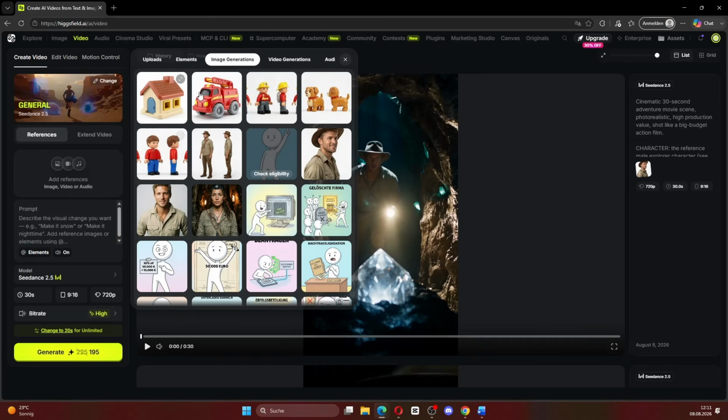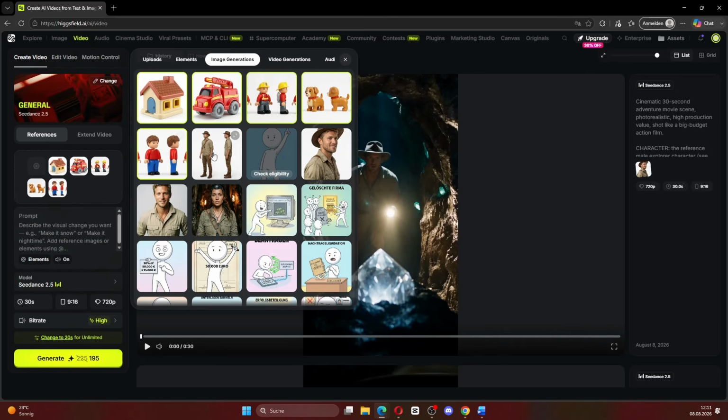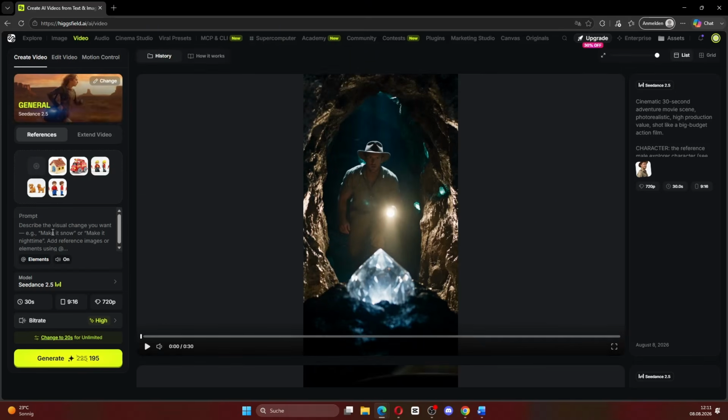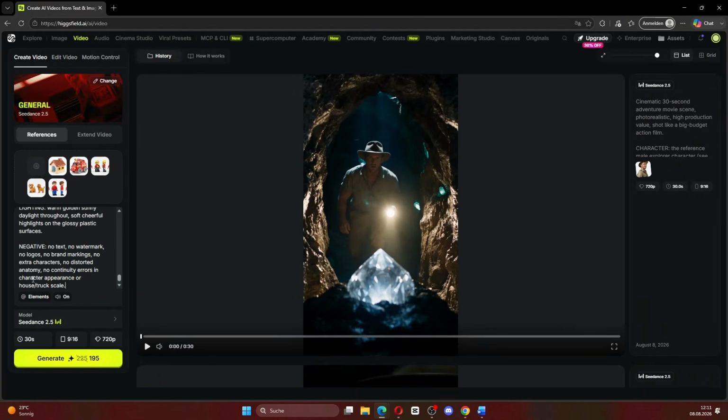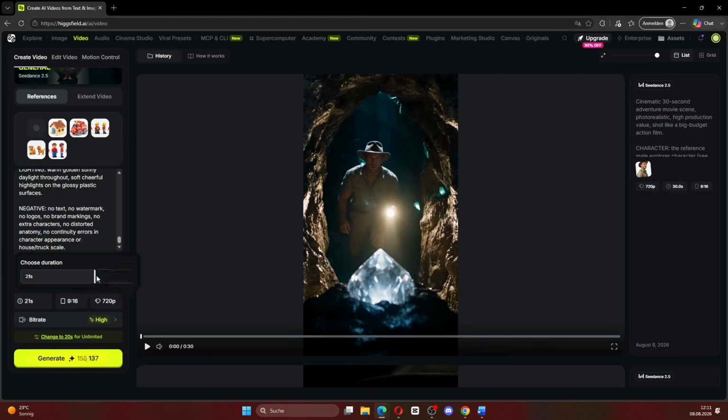The first thing we want to do is again add our references. I already created some of them beforehand. And one of the cool things about Seedance 2.5 is that you can actually add multiple references. You can add up to 50 references in a single video, which is really useful if you want to keep multiple characters, objects, or the overall visual style consistent. This time, let's make the clip around 20 seconds long and press generate.